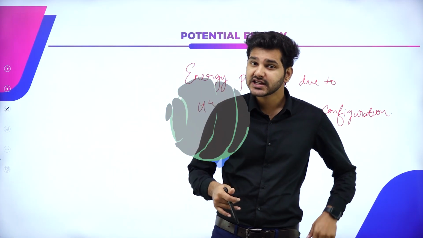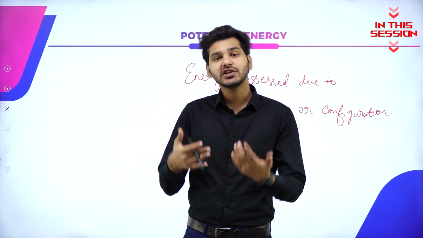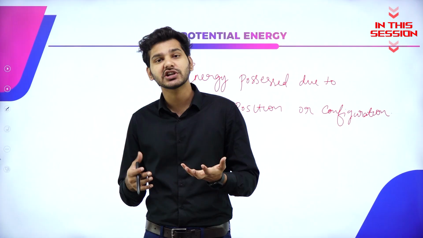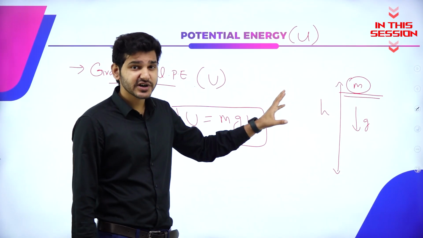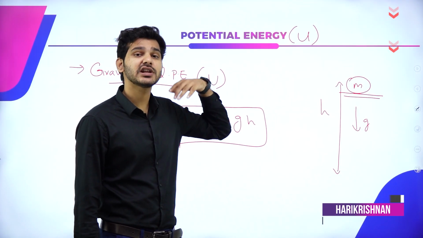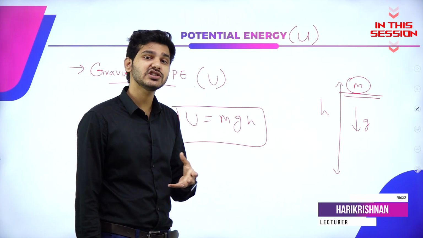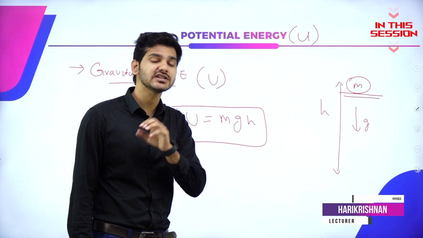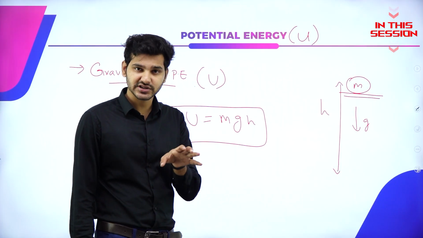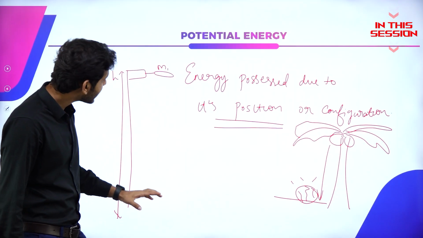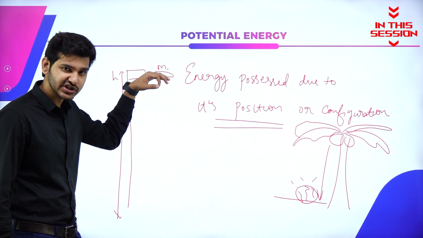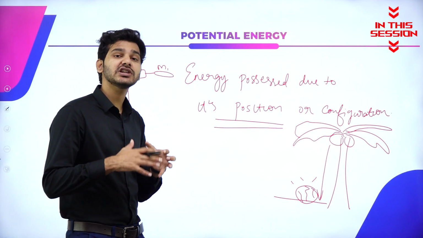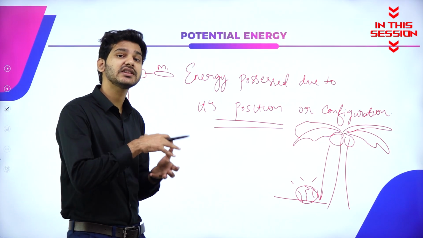So we do know that kinetic energy means the energy possessed by any object by virtue of its motion. So this particular system where a mass kept at a particular position will have an energy possessed by that particular mass, and that particular energy possessed is known as gravitational potential energy. Whenever I keep any object at a particular position, innately that object will develop an energy within that particular system.